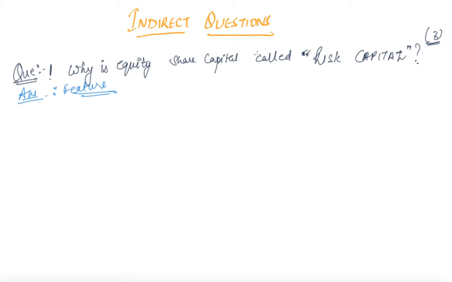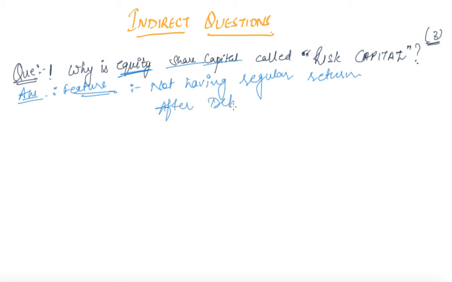Over there, we discussed that even though equity shareholders get payment at the last, they do not have a regular or continuous return, right? After paying debenture holders and preference shareholders, if anything is left as per the policy of the company, only then will the equity shareholders get something, right?